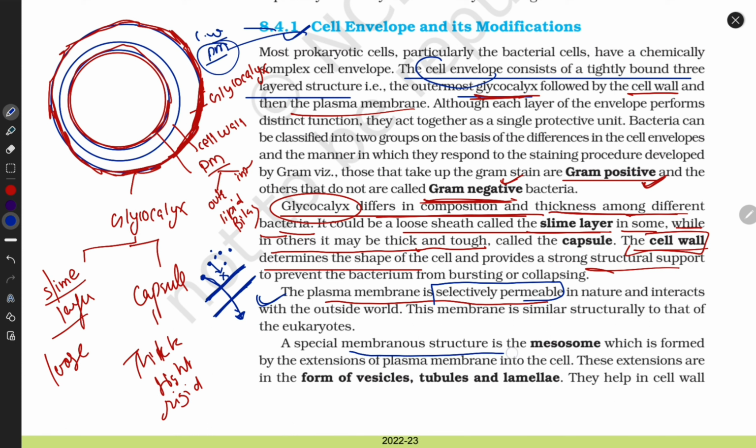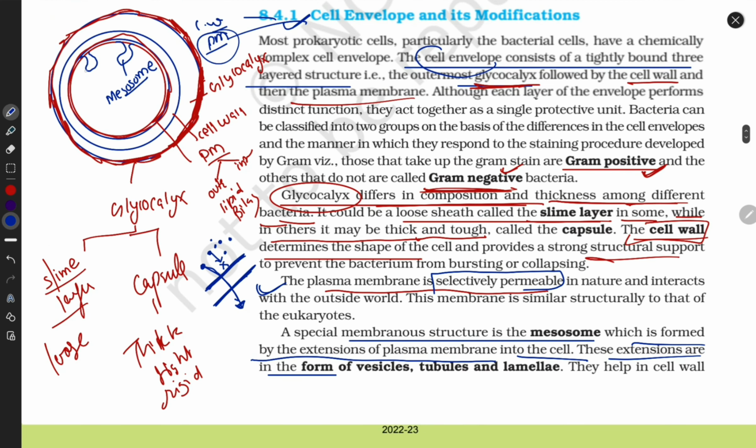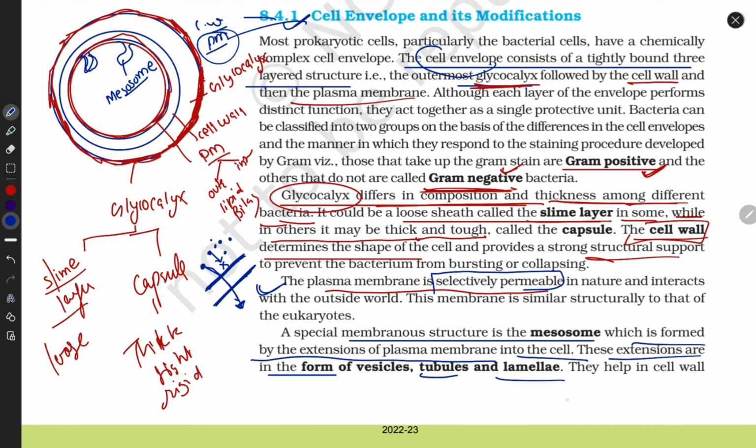A special membrane structure is the mesosome. There is some invagination of the plasma membrane. We call it a mesosome. What is the special function of the mesosome? Look at it. It is formed by extension of the plasma membrane into the cell. The extensions are in the form of vesicles, tubules, and lamellae. They may be vesicle shaped, tubule shaped, or lamella shaped.